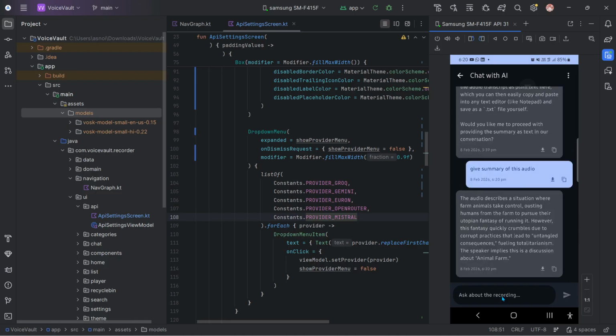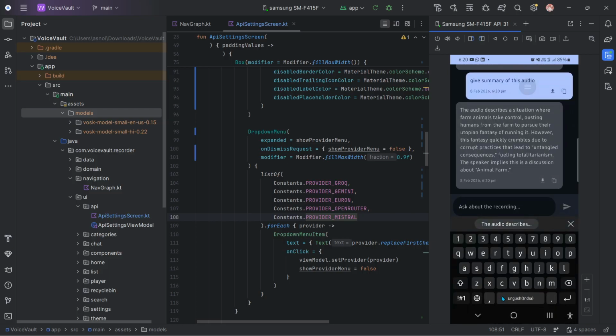The LLM is getting context. And as you can see, the audio describes a situation where farm animals take control of the farm. This is actually like the Animal Farm book. If you want to read it, you can read it. And if you want to save it, you can save it with the export button and download it. If you want to copy it, you can just copy it.